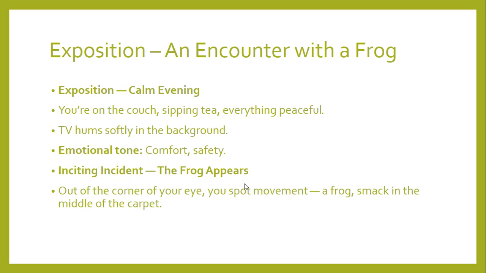In other words, it introduces the problem or the challenge or an opportunity that forces change, and a question or a decision that the character cannot ignore. Over here, the question is: the frog is in the living room and should he get rid of it or not? And obviously, again, it will carry an emotional tone. The tone will shift twice in the opening paragraph, or the exposition, because it will be surprise or a mild alarm over here.